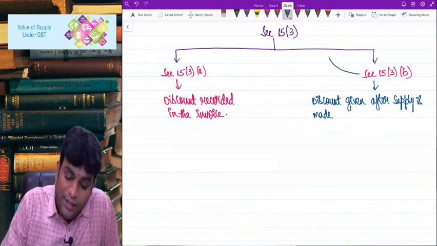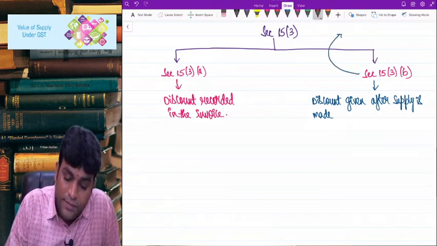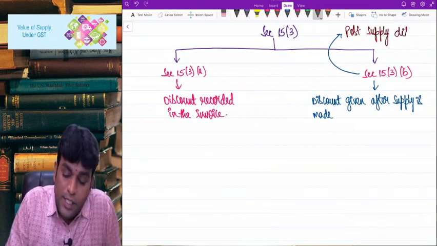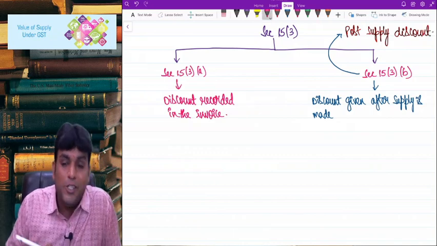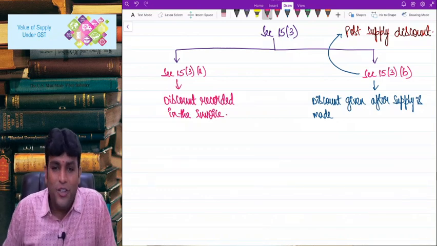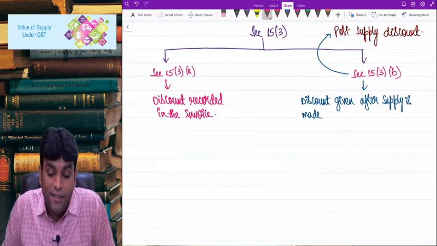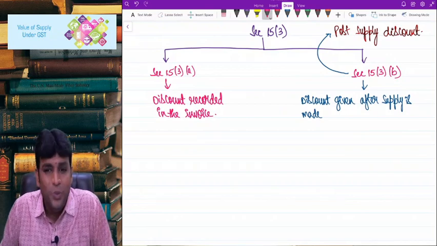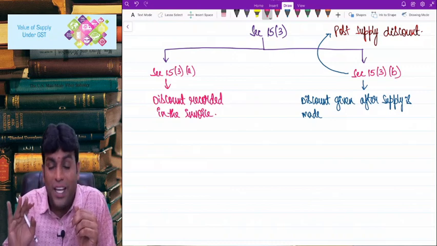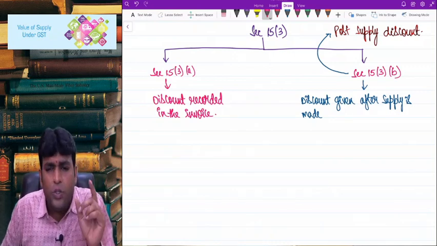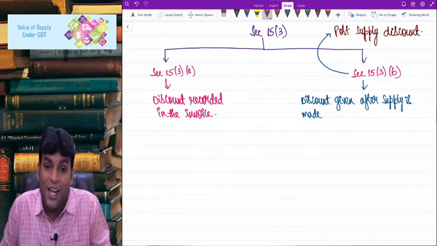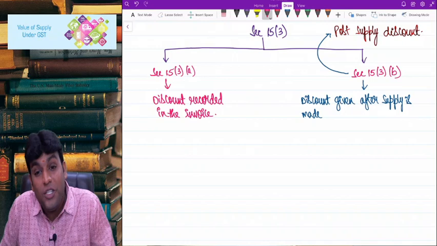So technically this talks about something known as post supply discount. This is possible, my dear friends, especially in case of wholesaler business where they give targets for sales. They tell that you reach so and so target, so that next month we will give additional discount. Like that they do. That means, for example, when I want to sell some goods to you, I will sell the goods at 1000 rupees only. But I will tell you, if you reach the revenue target or if you reach that sales target of 1000 sales, then I'll give you 200 discount. That is why it is something like post supply discount.